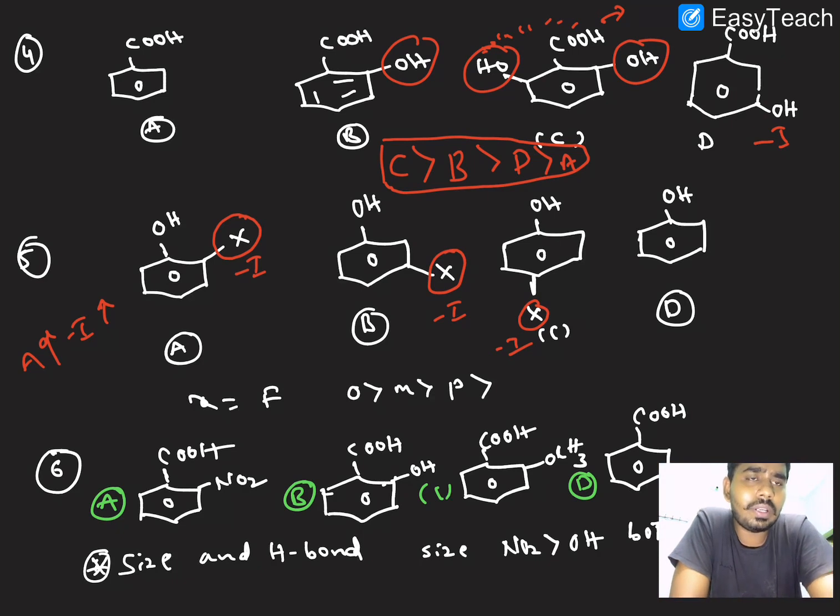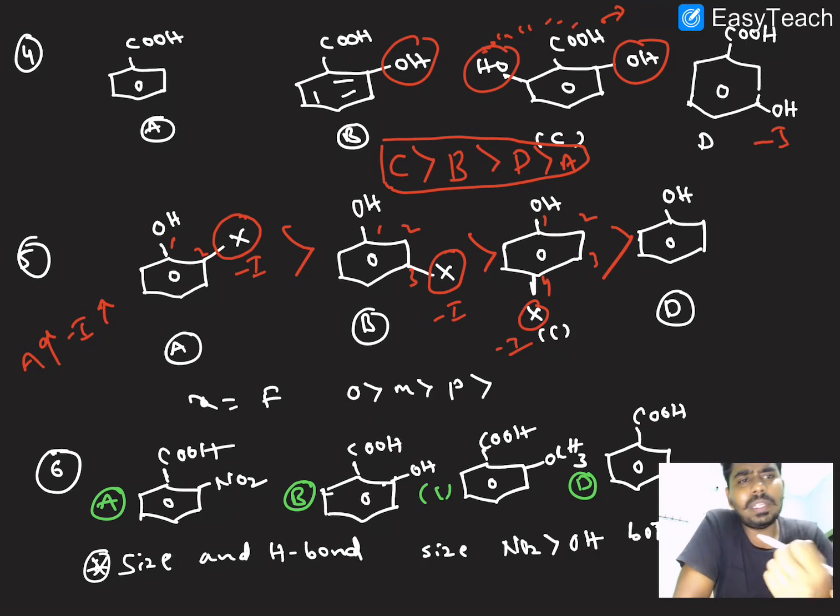Here all the compounds contain halogens, but the distance is different. Here 1 and 2, here 1, 2, 3, and here 1, 2, 3, 4. So when the distance is more, the minus I effect is less. So obviously this is the order of acidic strength. I hope it is clear. Ortho, meta, para, right?